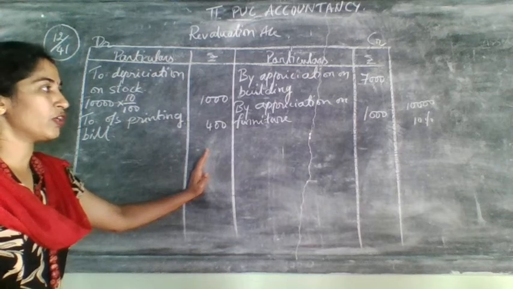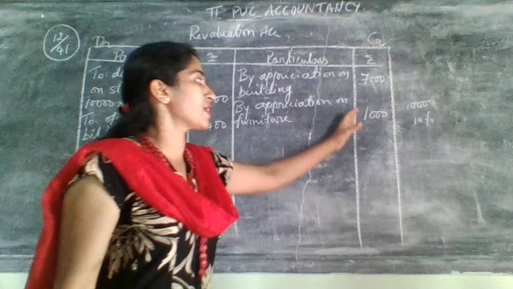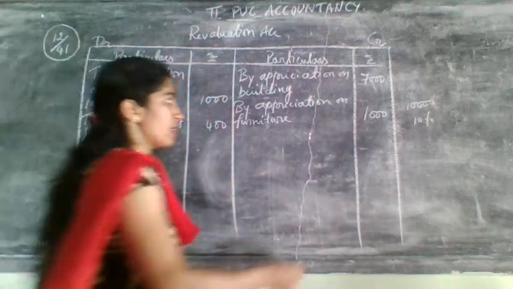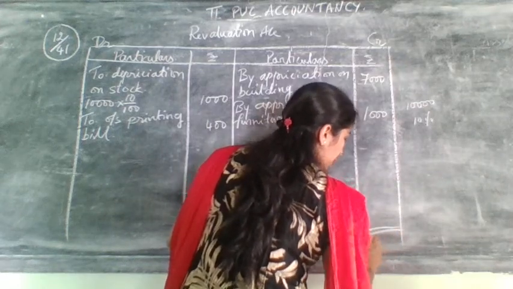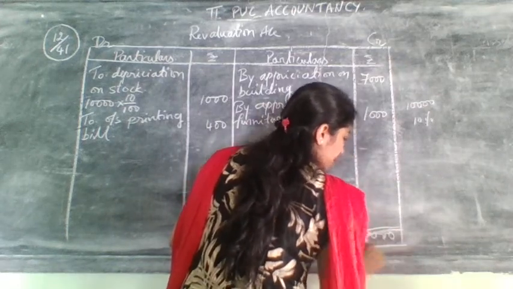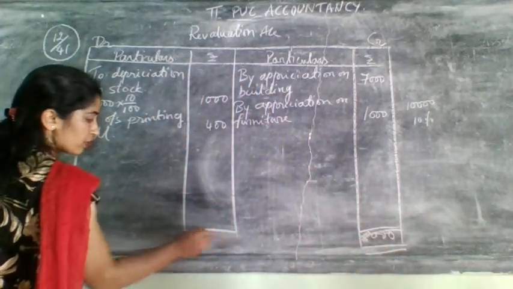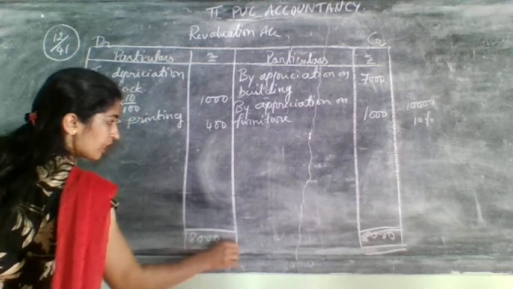Which side is it more? Take that total and bring it to the lesser side. Here it is 7 plus 1, 8,000. Here it is only 1,400. Obviously, which side is it more? Credit side is more. Credit side more means nothing but profit. So write here 8,000 as total on both sides.